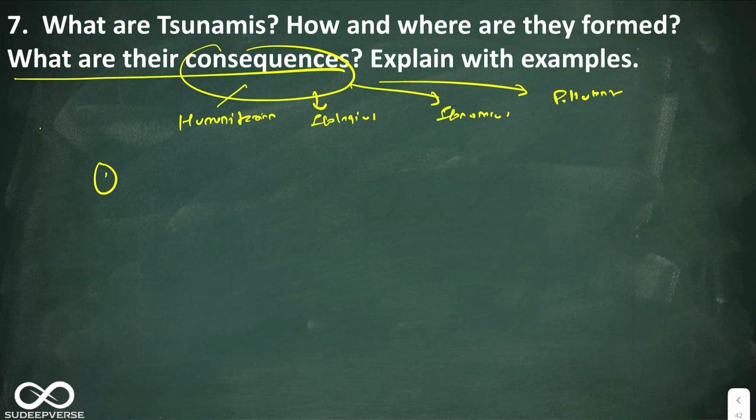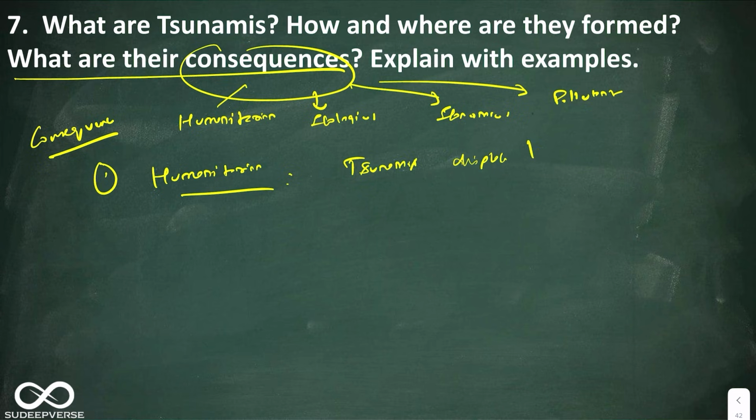So I'm talking about the consequences. In the consequences, the first is humanitarian consequences. In humanitarian consequences, you can say tsunamis displace large scale coastal communities and result in enormous loss of life.